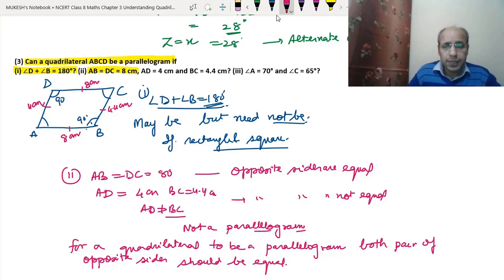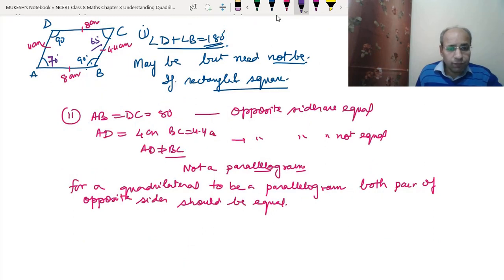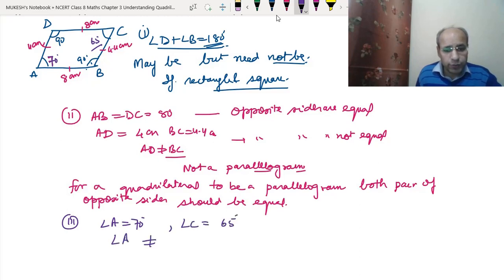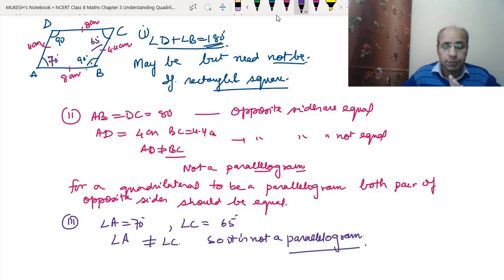Now the third part. It is given that angle A is 70 degrees and angle C is equal to 65 degrees. That means angle A is not equal to angle C. So it is not a parallelogram, because for a parallelogram the opposite angles should be equal. Definitely not a parallelogram. I hope this third question is clear to you.